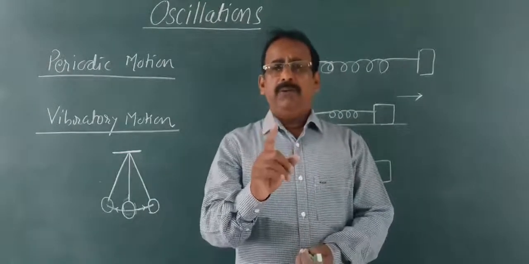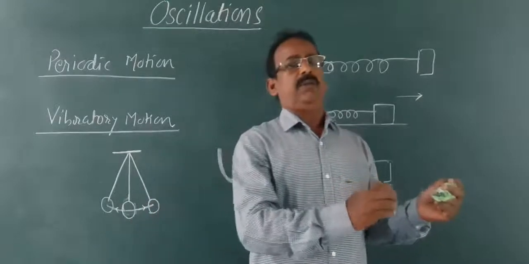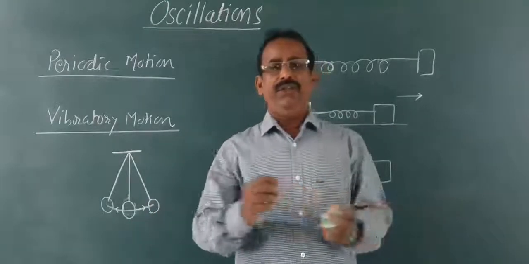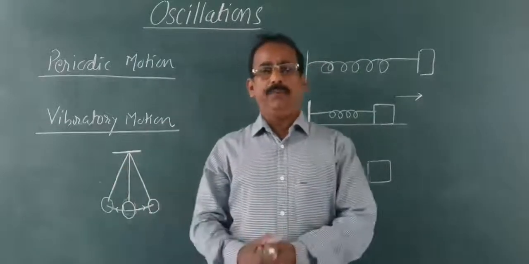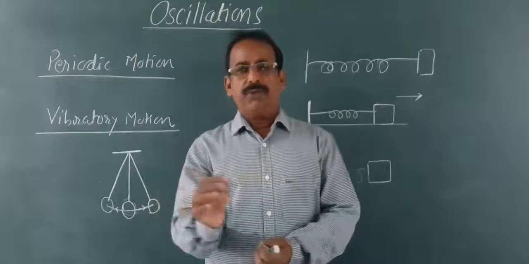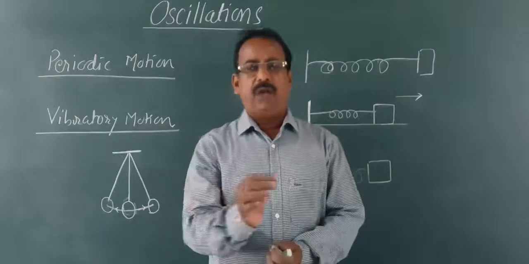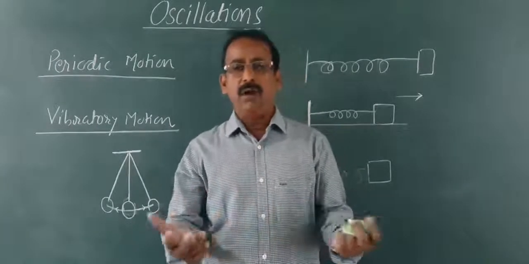Remember that we have two types of oscillatory motion. Some oscillatory motions are linear, while some are angular. If the oscillatory motion shown by the body is along a straight line, then that is linear oscillatory motion.